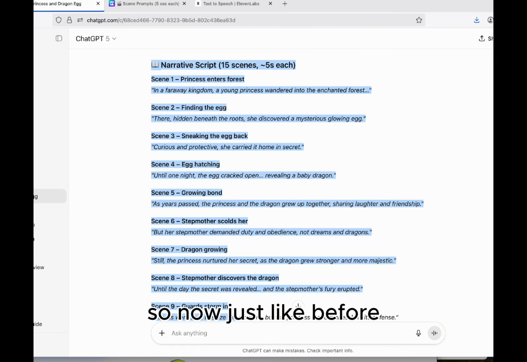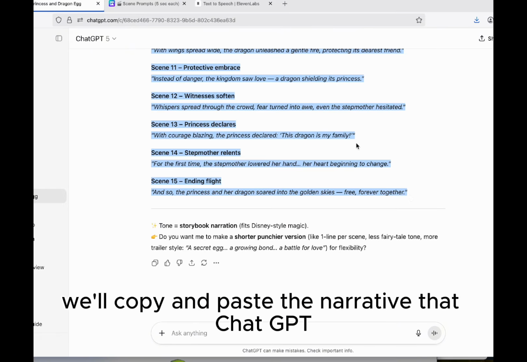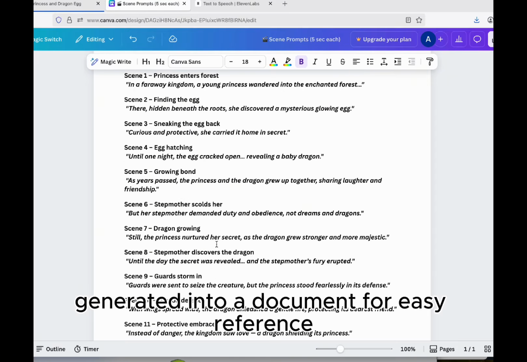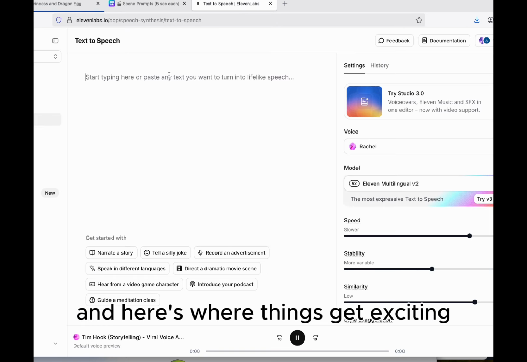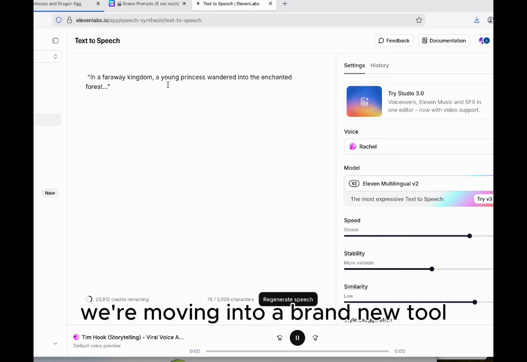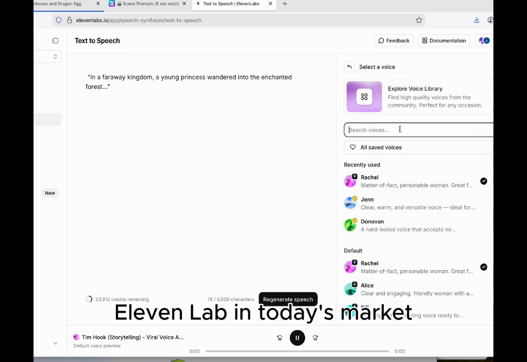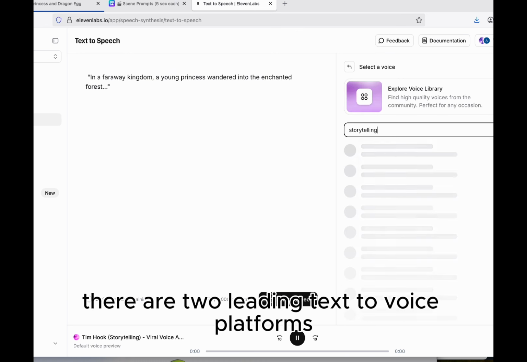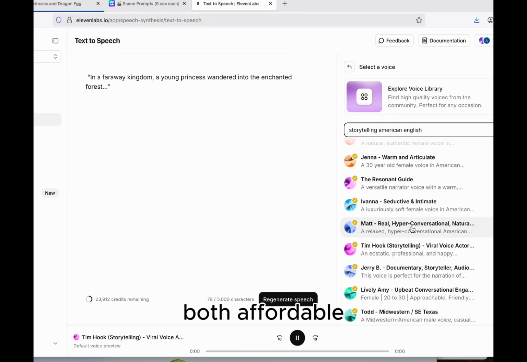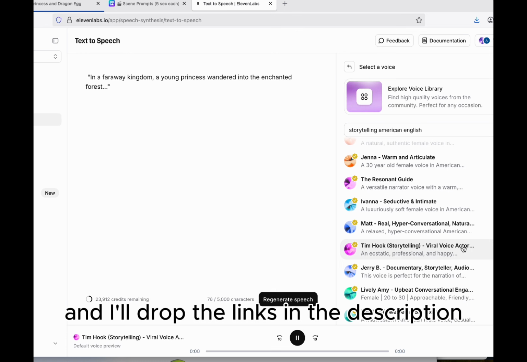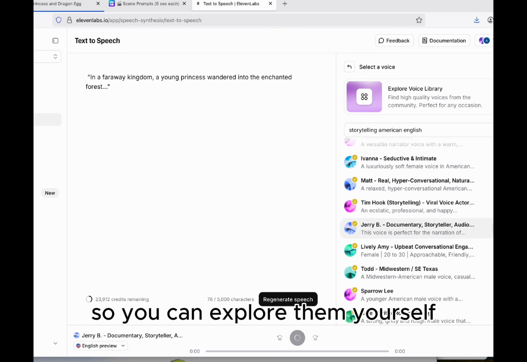So now, just like before, we'll copy and paste the narrative that ChatGPT generated into a document for easy reference. And here's where things get exciting. We're moving into a brand new tool, 11 Labs. In today's market, there are 2 leading text-to-voice platforms, 11 Labs and Minimax. Both are powerful, both affordable, and I'll drop the links in the description so you can explore them yourself.